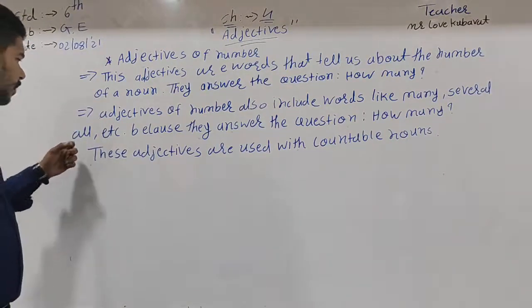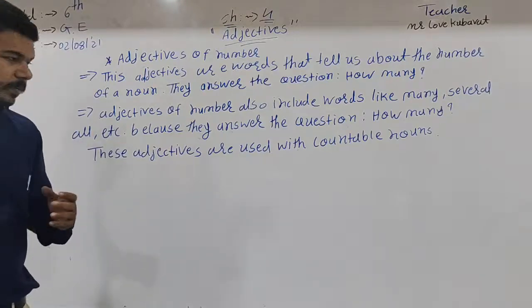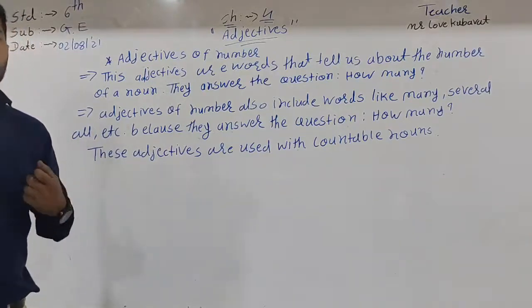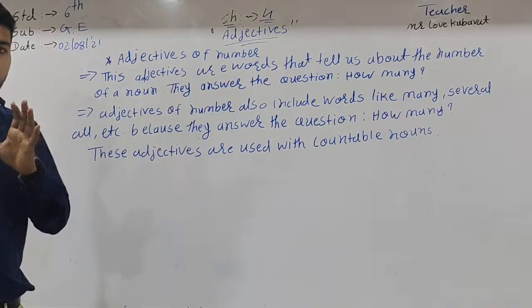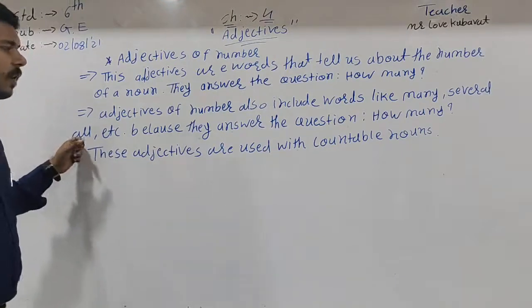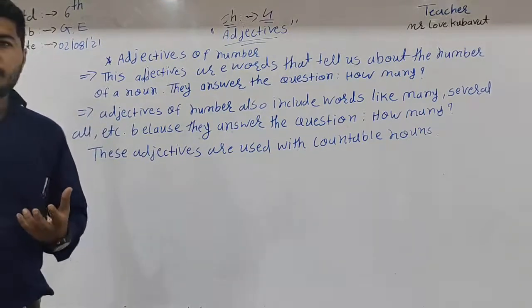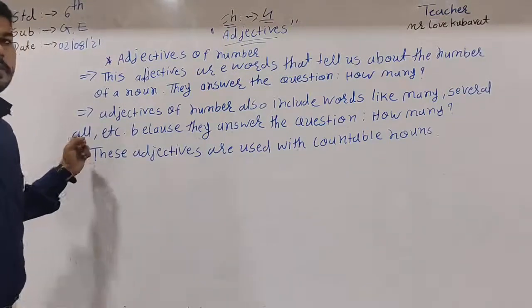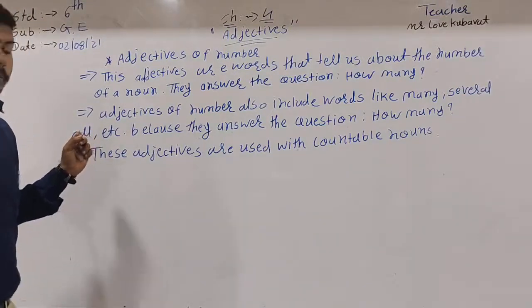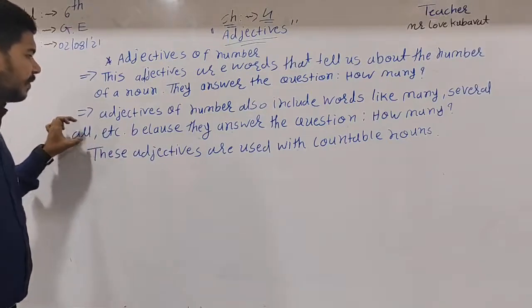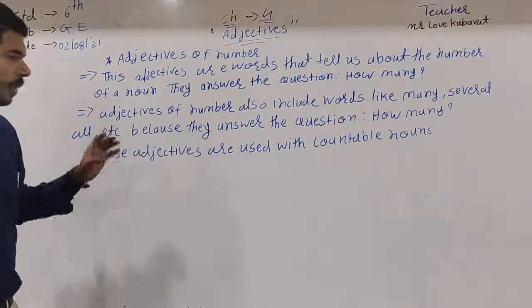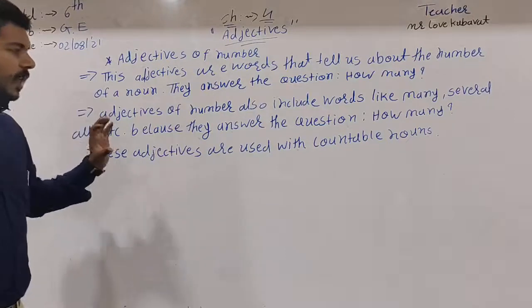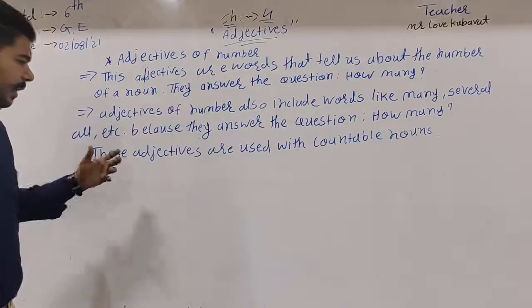Then several, all: there are all students present in this class. Ask the question, how many students are present in this class? Then the answer is all. So here the word all indicates an adjective of number, because it answers the question how many.